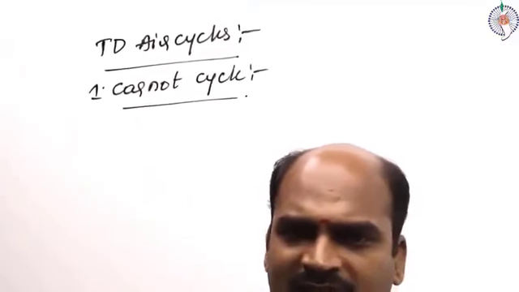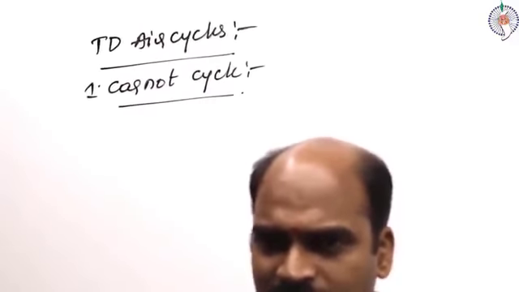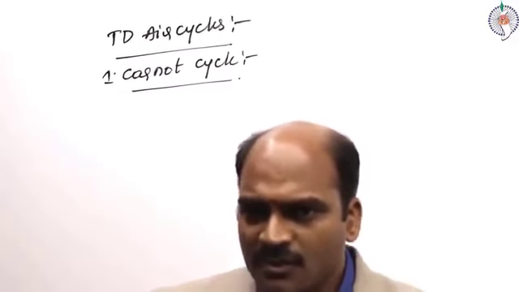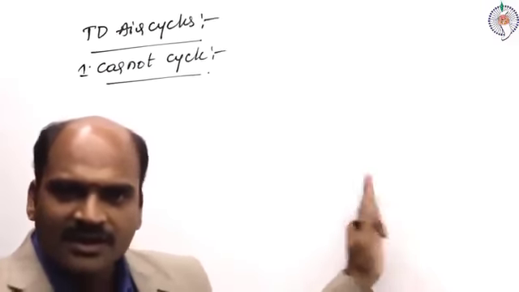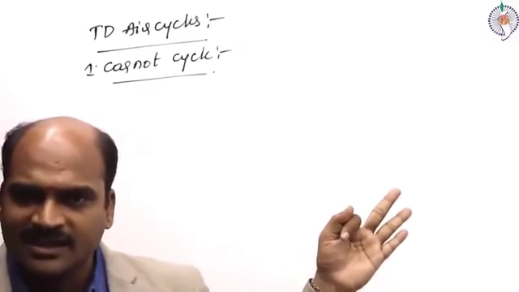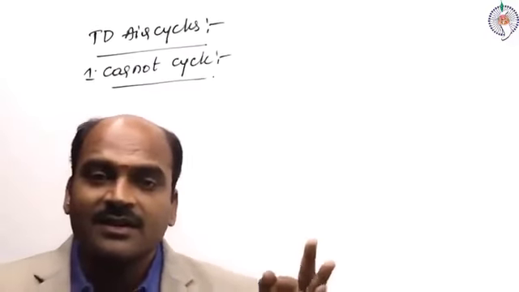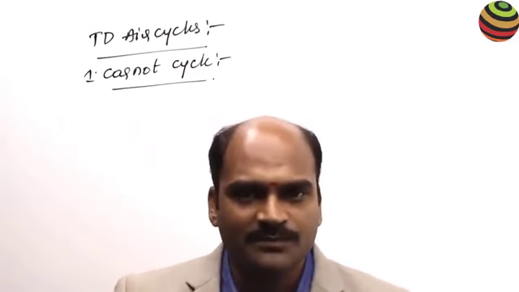No cycle which you are practically using has an efficiency more than Carnot's. If it does, that is invalid. Why? Because this is the hypothetical cycle. If a practical cycle has an efficiency more than the hypothetical cycle, that claim is invalid. That's never possible to achieve.